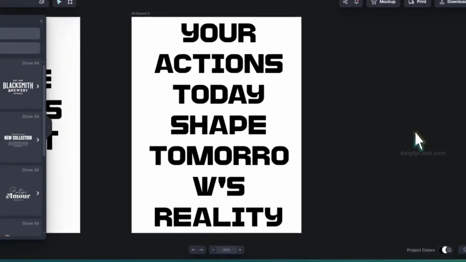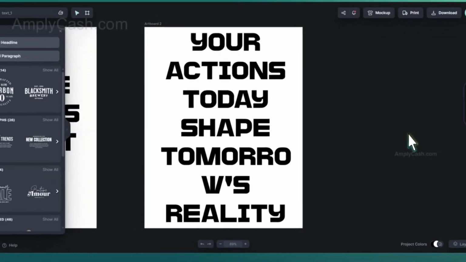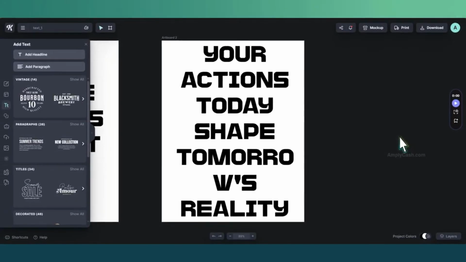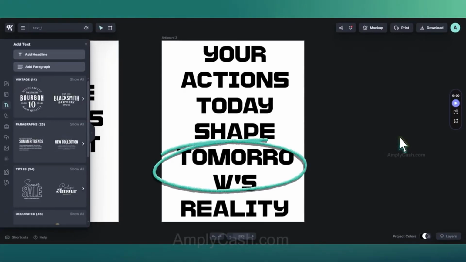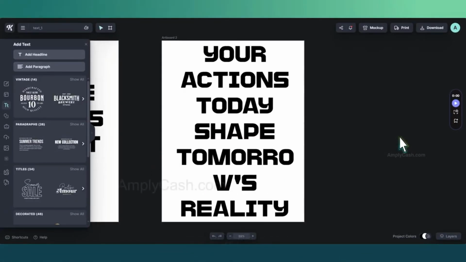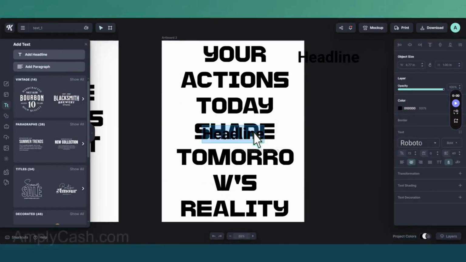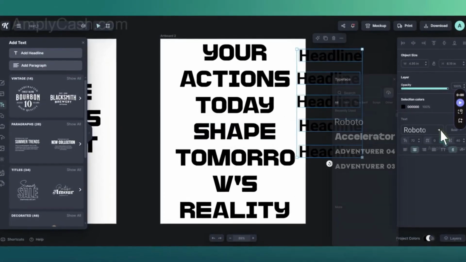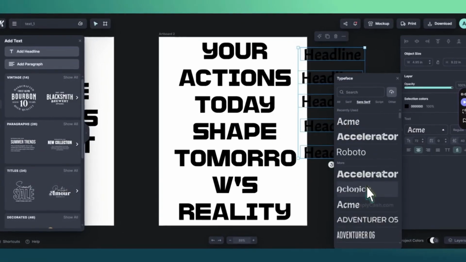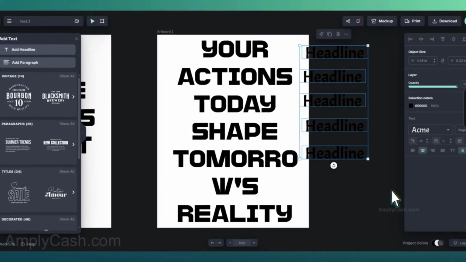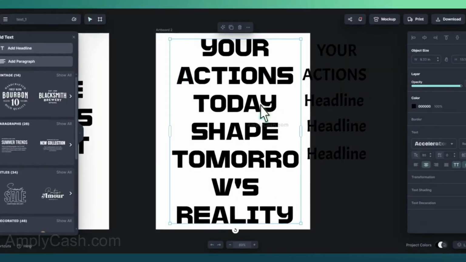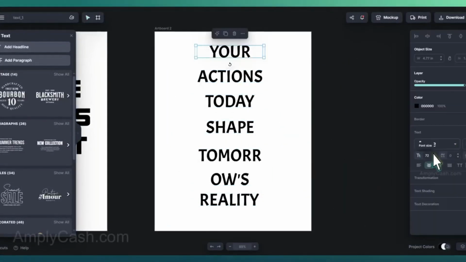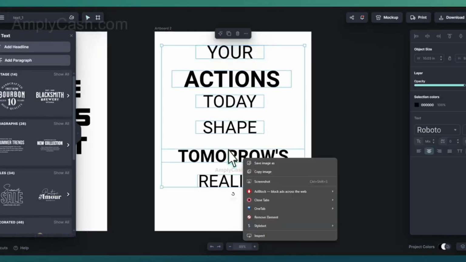If a word or text element seems a bit off, you can create individual text boxes for each word or line. For example, I noticed tomorrow was a bit off in the previous design, and I have 6 words, so I'll create 6 headlines to replace them and adjust as needed. You can then select all of them by holding the Shift key so you can edit them all at once. Now I'll copy the texts one by one and replace them accordingly. You can just edit them as you like. If you're unfamiliar with Kiddle, check out my previous video.